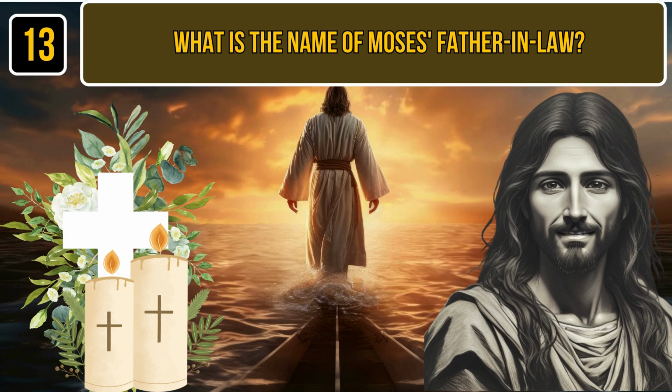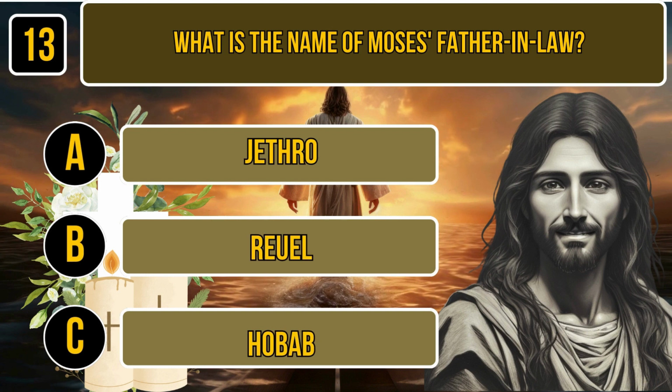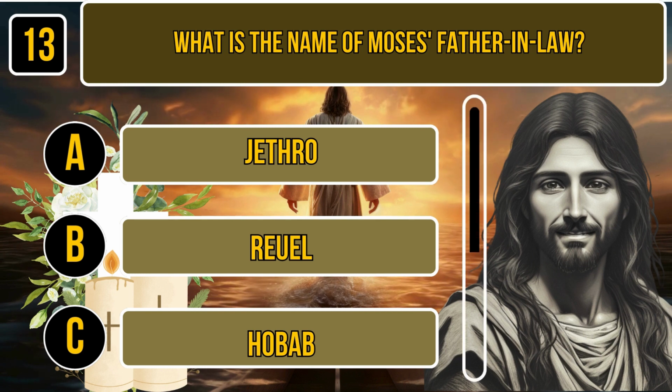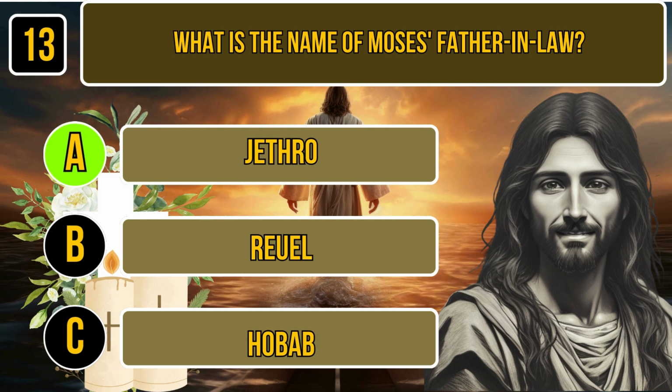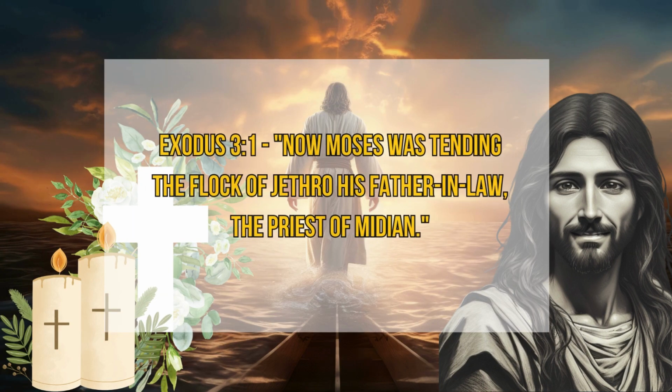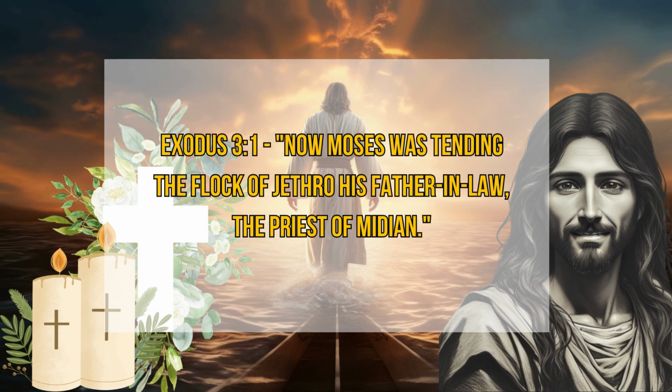Question number 13. What is the name of Moses' father-in-law? A. Jethro. B. Reuel. C. Hobab. Time for thinking. The correct answer is Jethro. Exodus 3:1. Now Moses was tending the flock of Jethro, his father-in-law, the priest of Midian.